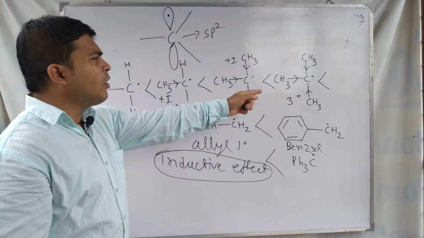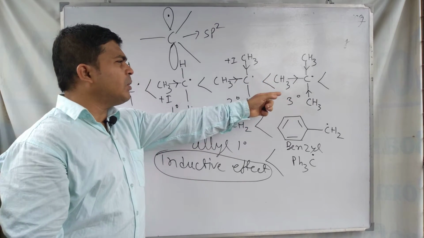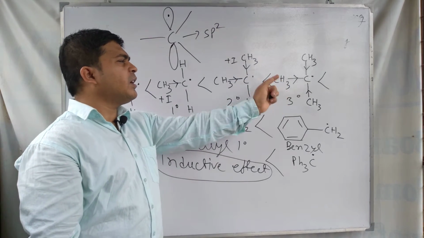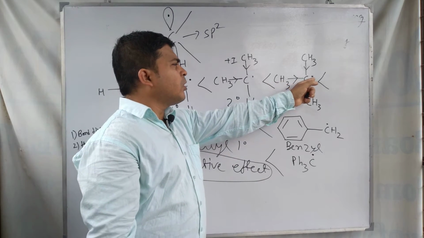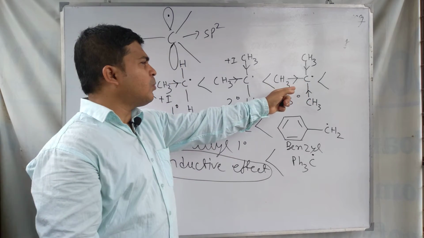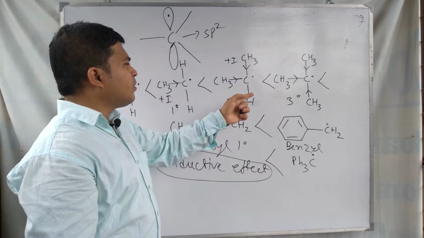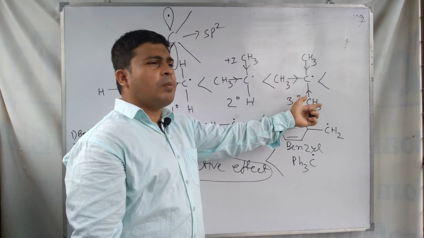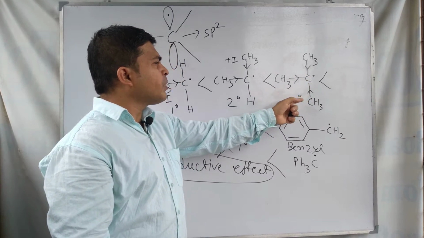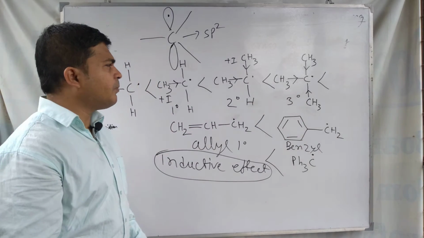Due to the electron donation of these three methyl groups by plus I inductive effect, the electron deficiency of the carbon is compensated the most in the tertiary free radical.